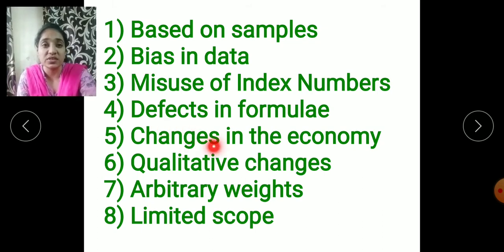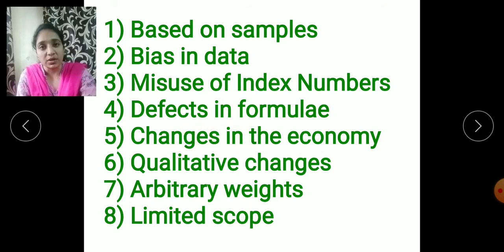Next is changes in the economy. As we know, the economy does not remain constant. Every time the taste, habits and preferences of the people go on changing, and due to the changes in taste, habits and preferences, the demand changes. So it is not that easy to compare the current year's production with the previous year's production, because it is going on changing.